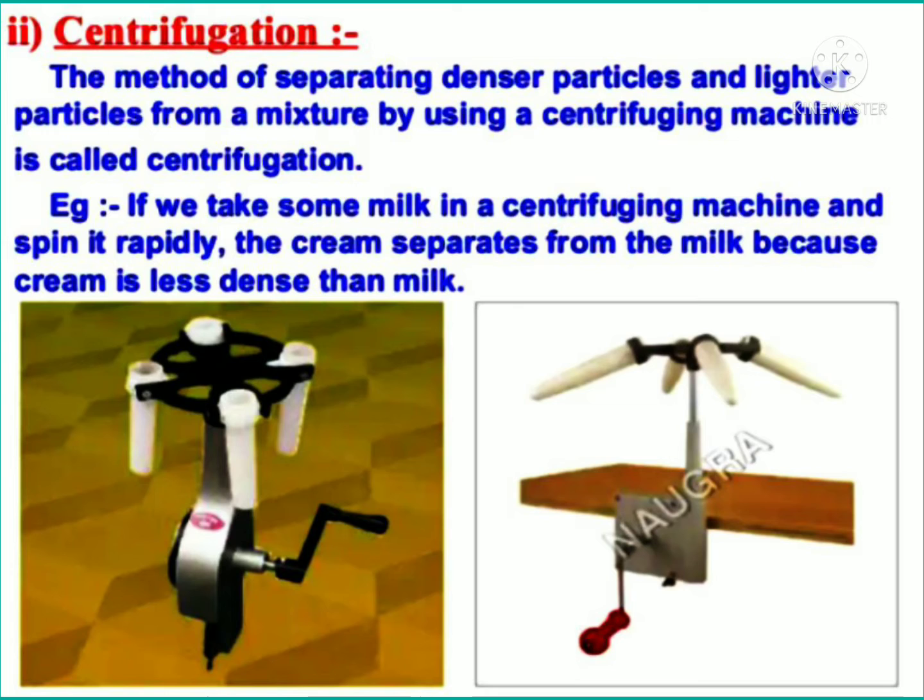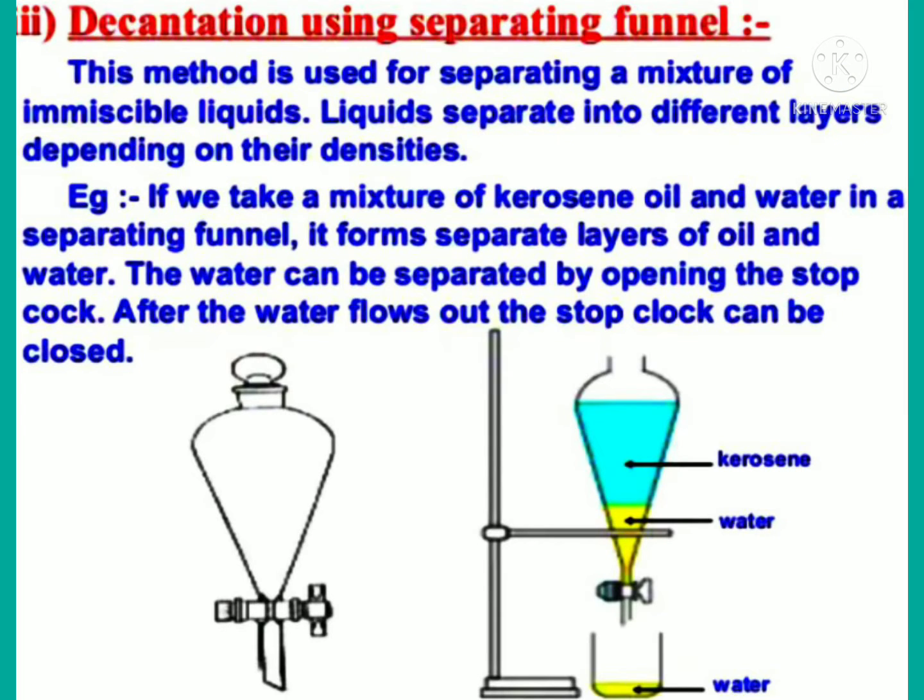And next, decantation using a separating funnel. This method is used for separating a mixture of immiscible liquids. Liquids separate into different layers depending on their densities. Example, if we take a mixture of kerosene oil and water in a separating funnel, it forms separate layers of oil and water.